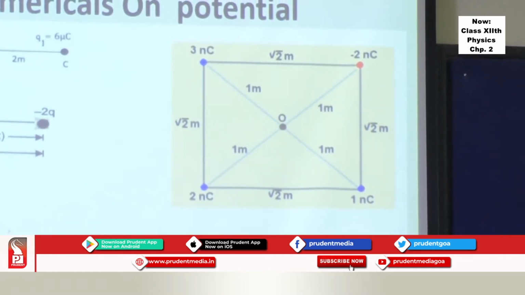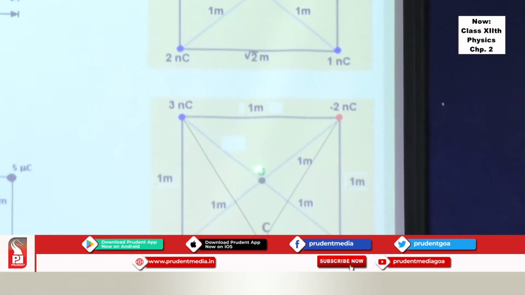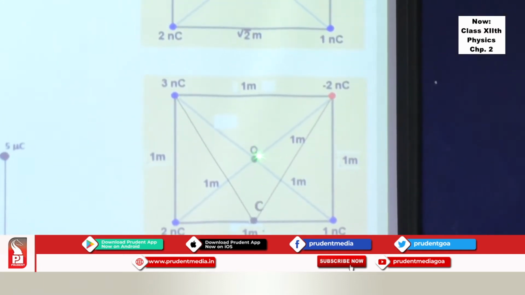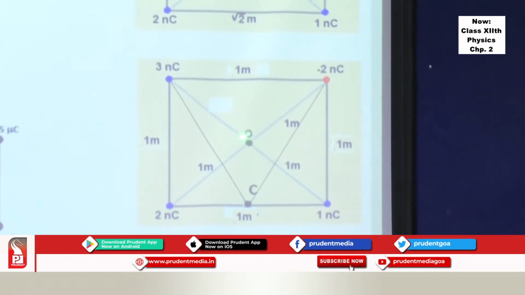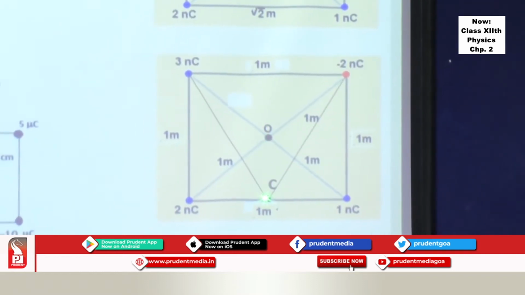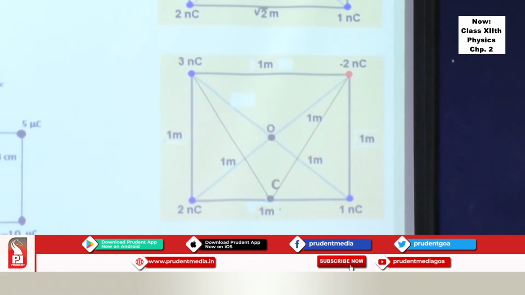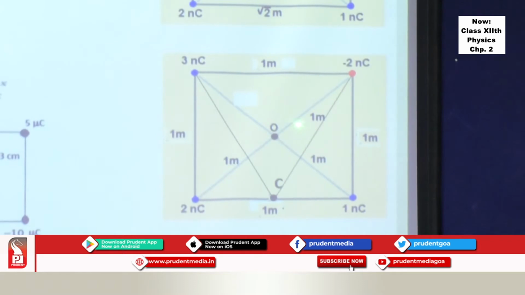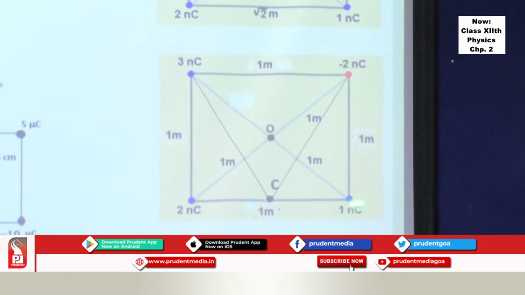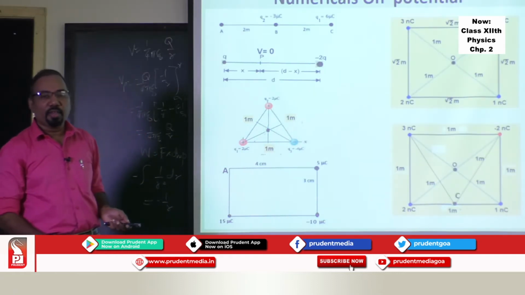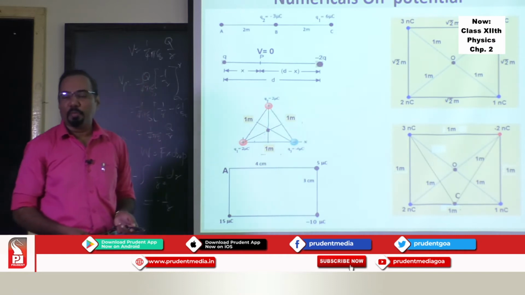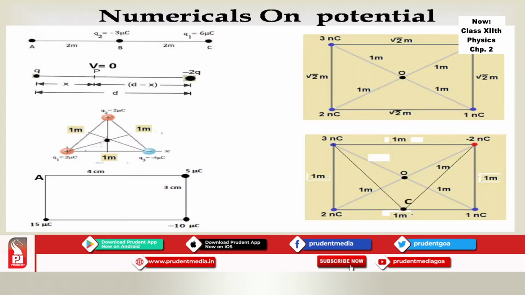Then suppose we have the same situation and you are asked to find the potential at O. And the situation given is: what is the work done in moving a charge from O to C? Then first find the potential at O due to these 4 charges. Find the potential at C due to these 4 charges, and then work done is nothing but charge into potential difference. That's a way to understand this type of numericals. So take a snapshot of this and try out the situations if you can.